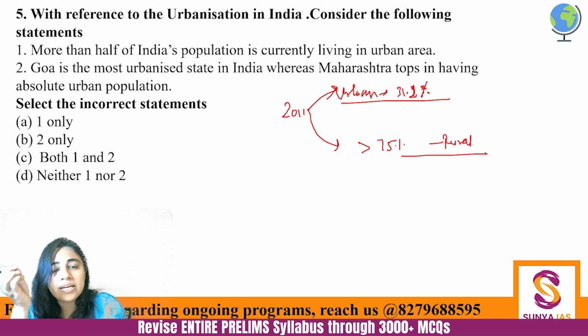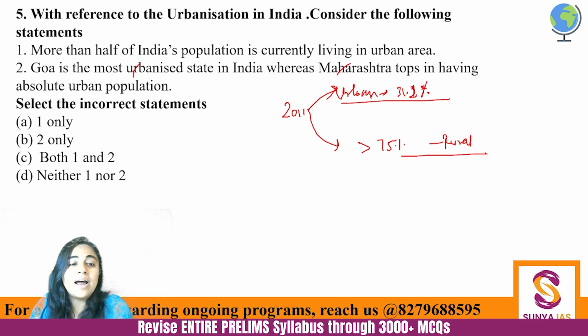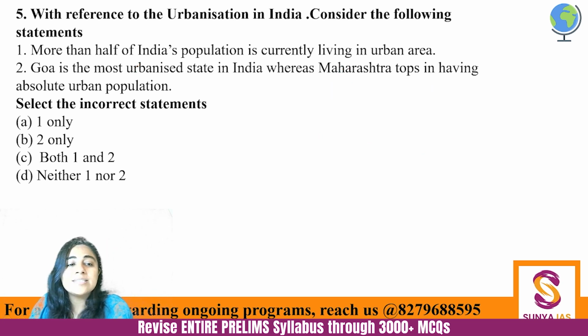The remaining one is in transitional areas, just like we talk about census towns, etc. But overall, what we see here is that this is old data. Recent data is much more revealing that massive urbanization is happening. Now, second one is absolutely correct. Goa is the most urbanized state. Everyone wants to go to Goa to party and everything. So there is not much farming that is going on. It's the most urbanized state.